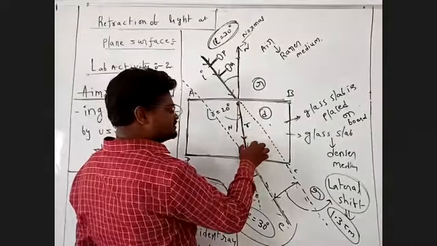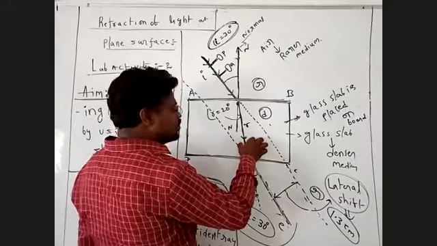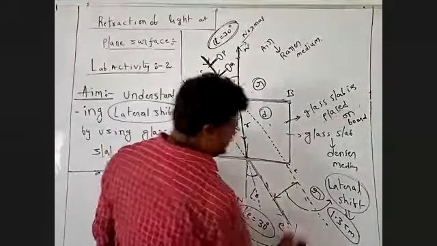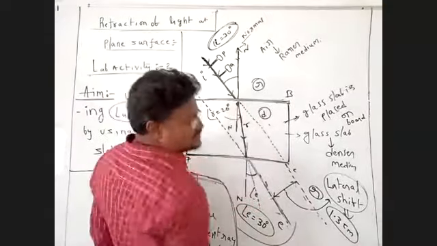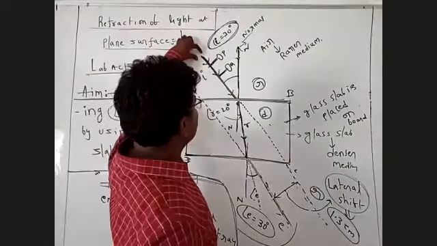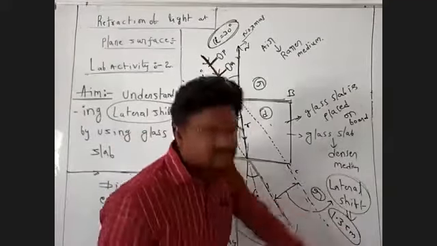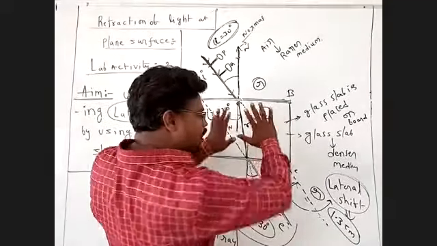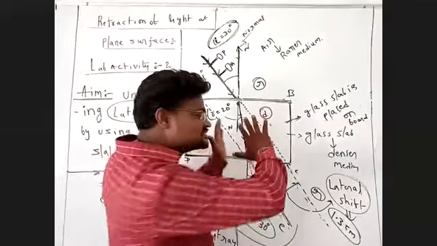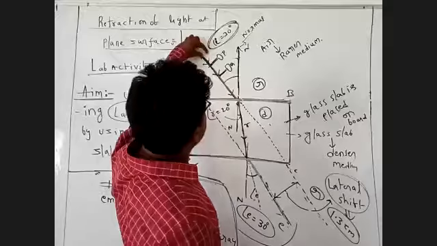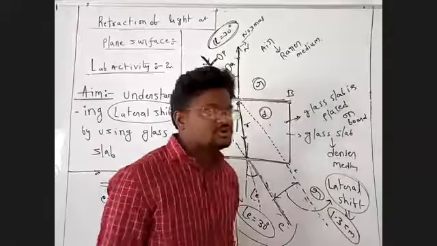Here, when the glass slab is present, light travels from a denser medium to a rarer medium, and the refracted ray bends away from the normal. Now the glass slab is removed. Light passes straight. When the glass slab is removed from the display space, the light goes straight.